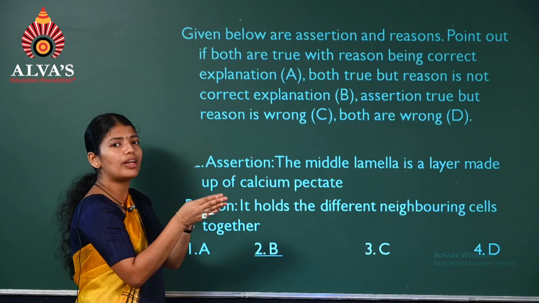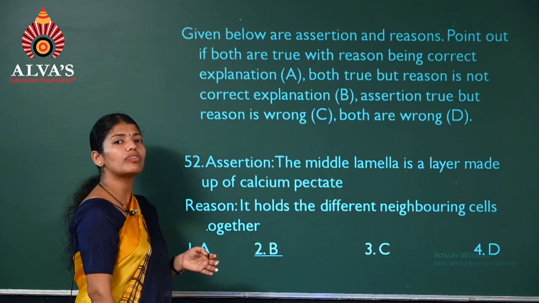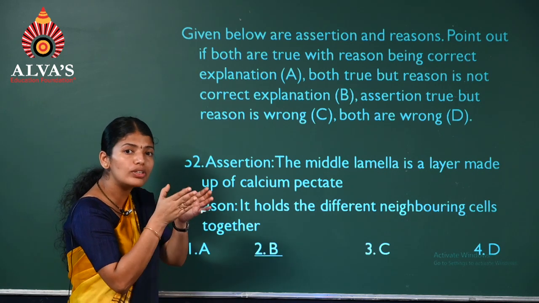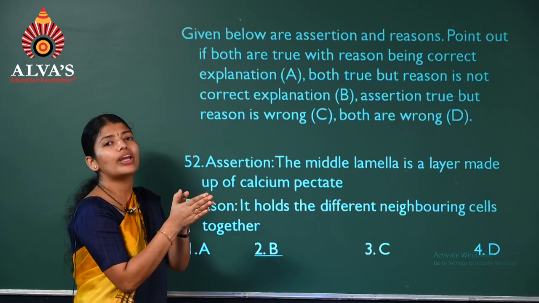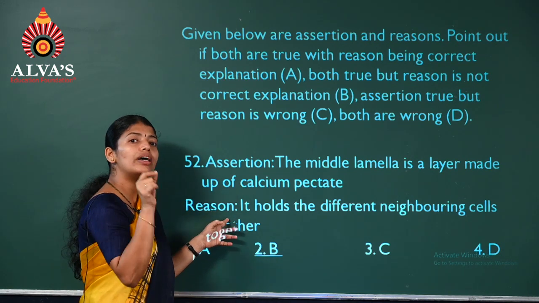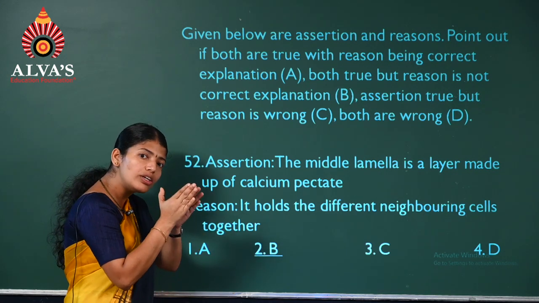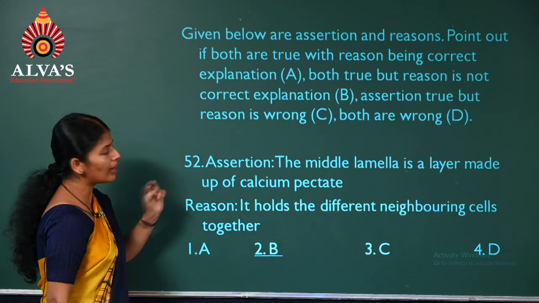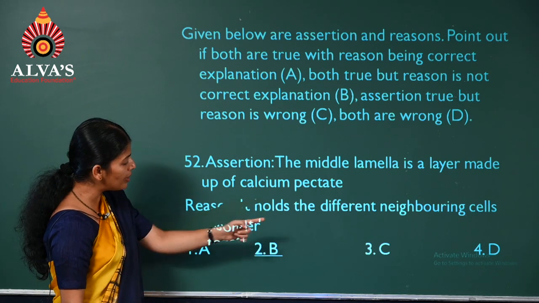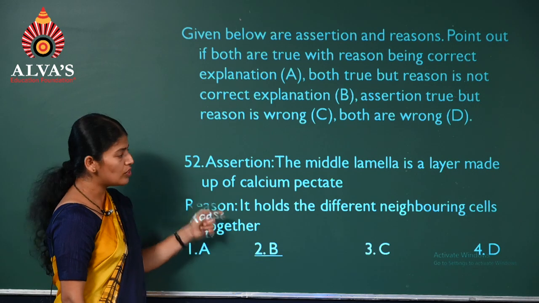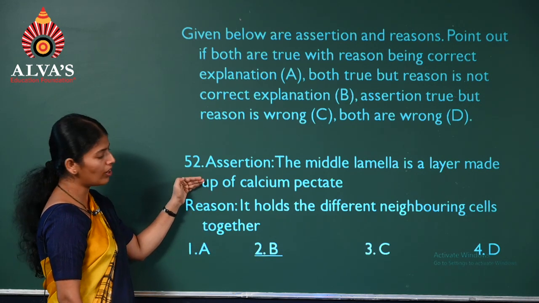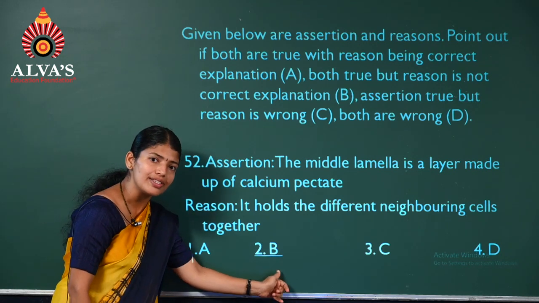This region is called the middle lamella. And what is the composition of that? It's calcium pectate. So it holds the two cells together. Middle lamella, the region composed of calcium pectate, holds the two cells together. So it's a correct statement. And next, it holds different neighboring cells together. Correct, na? So both are correct, but this is not the explanation for the first. So we'll select the second option.